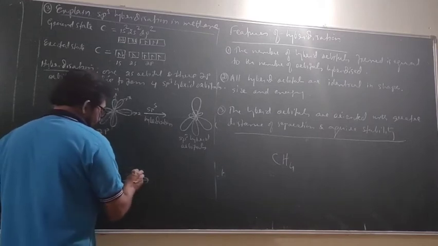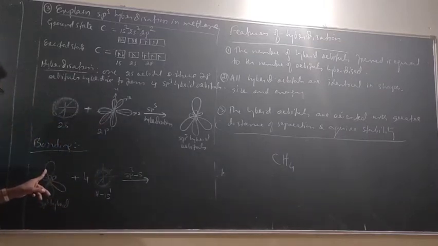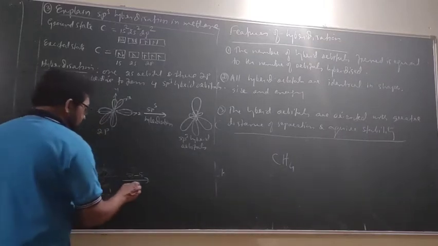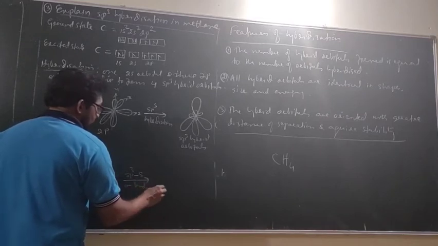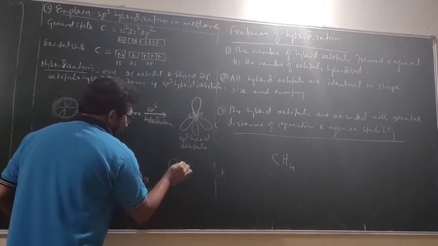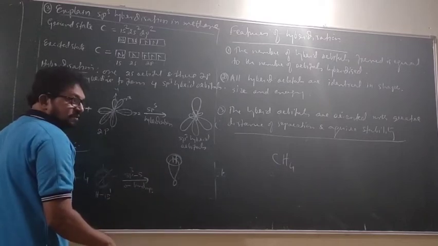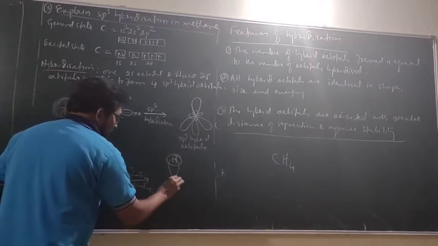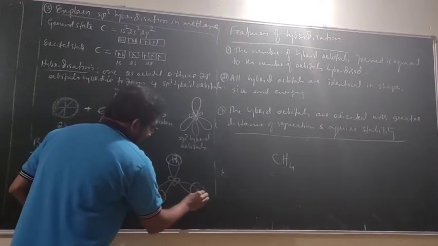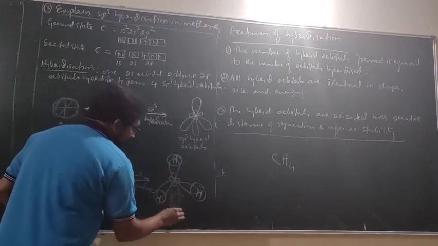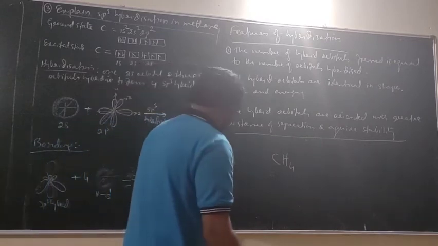sp3, yes. Which is sp3? This is sp3. Which is this? Yes, sigma bonding. Which bonding? Sigma bond. Okay, I'll show you. H. Which sigma bonding? sp3. Yes. Hydrogen. Now write the correct structure of this.